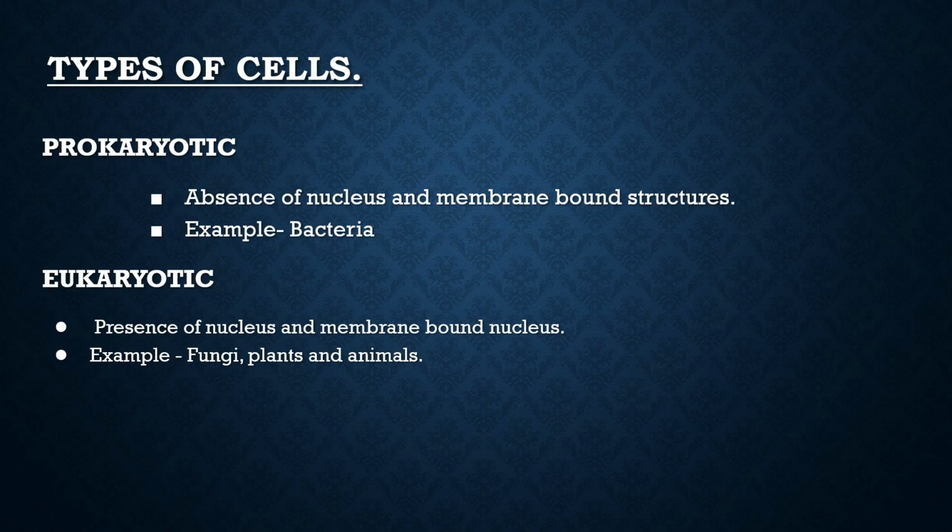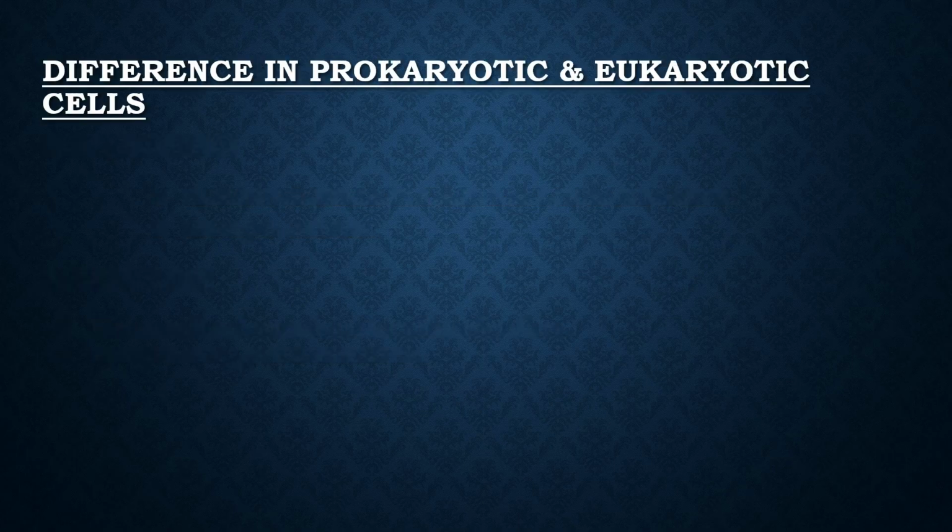Types of cells. There are two types of cells. They are prokaryotic cells and eukaryotic cells. Prokaryotic cells don't have a nucleus or membrane-bound structures, for example, bacteria. Eukaryotic cells have a membrane-bound nucleus, for example, fungi, plants and animals.